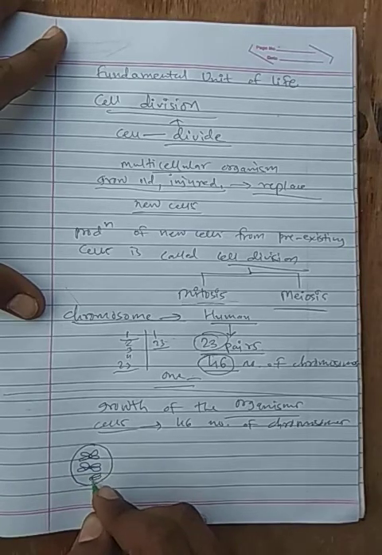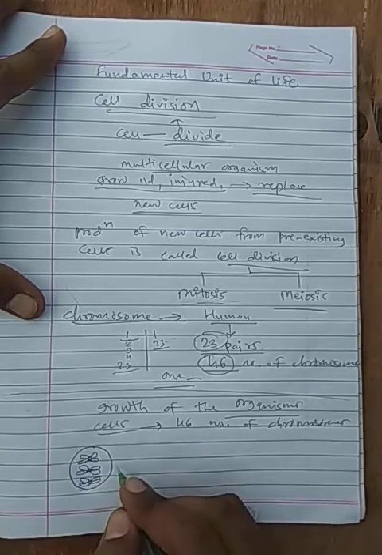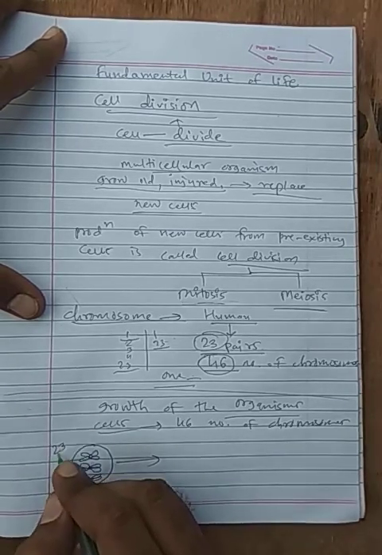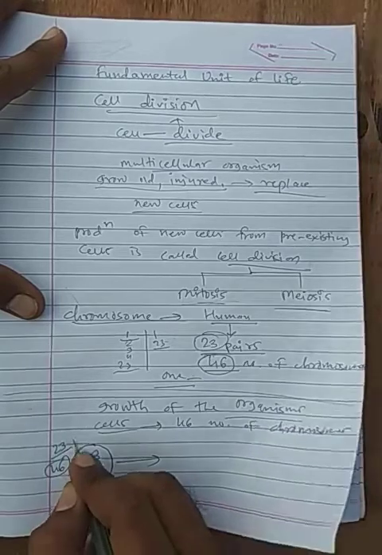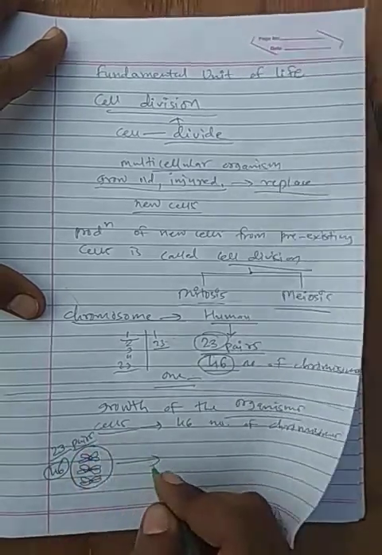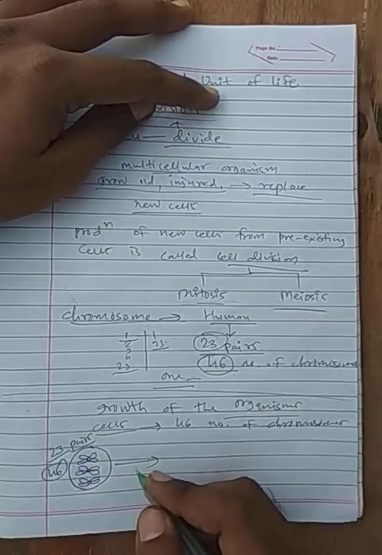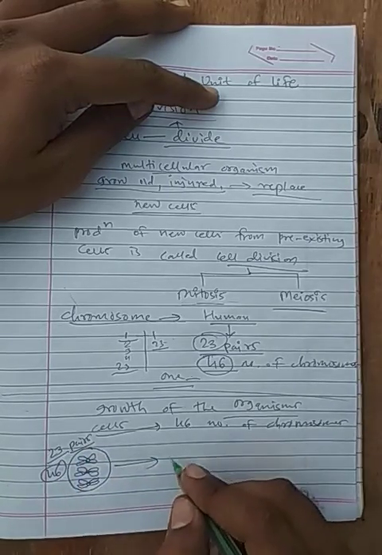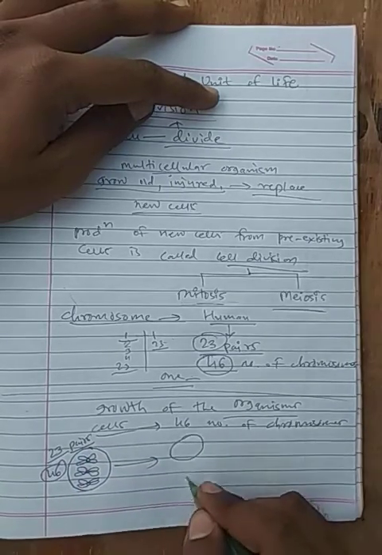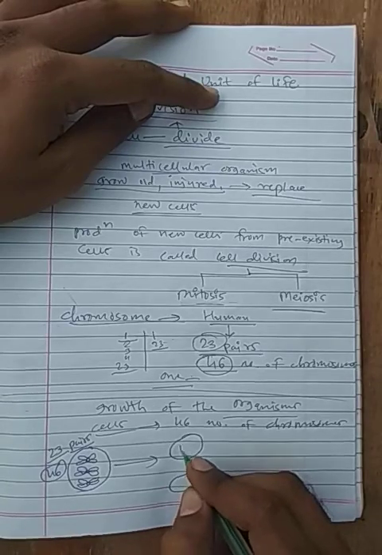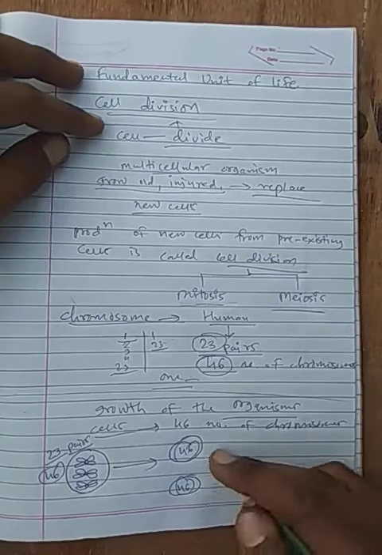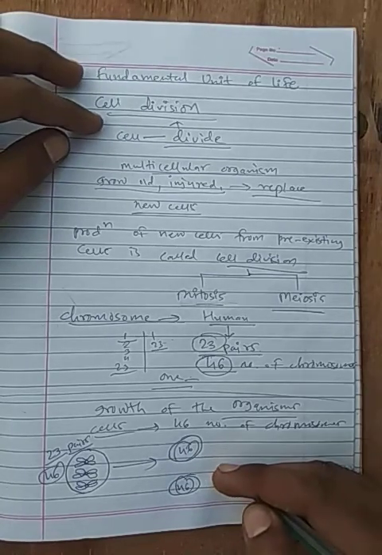This is just a diagrammatic representation to understand. This cell has 23 pairs or 46 chromosomes. Now for the growth of the body, this chromosome number should remain the same in the new cells produced. So both the cells produced will have 46 chromosomes each.